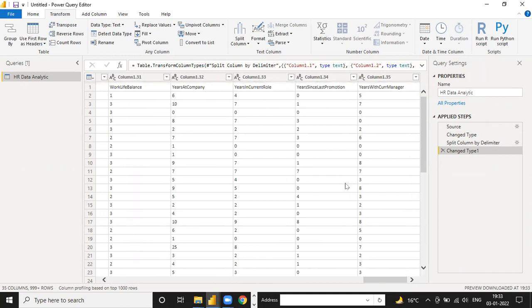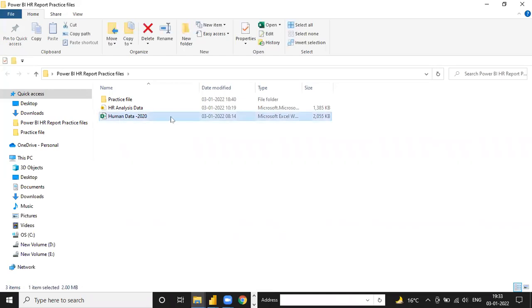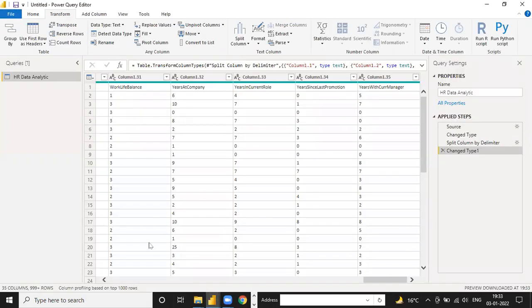I have one question here. Tell me, you have imported this file, which is a CSV, right? Suppose if we have a file which is in Excel format, then we have to convert it into this. Sir, I'm going that way. Don't worry. We have multiple tasks. See this one file, this file in Excel format. I will tell you in just a minute, but first, one by one. Everything will be covered. Don't worry.